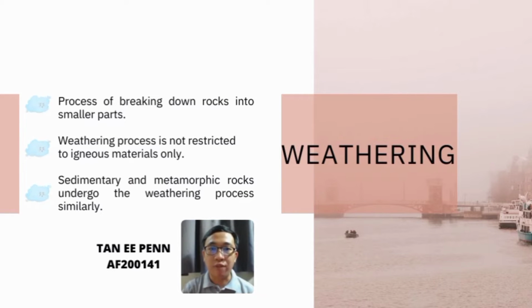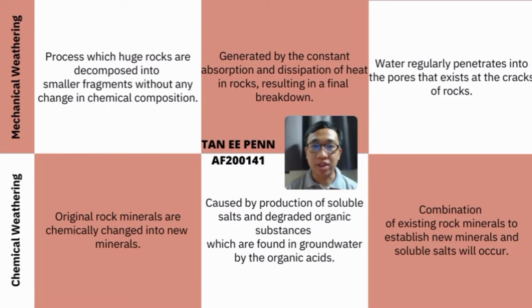Weathering is a process of breaking down rocks into smaller parts. The weathering process is not restricted to igneous materials only. Sedimentary and metamorphic rocks undergo the weathering process similarly. Weathering can be divided into two, which are mechanical weathering and chemical weathering. Mechanical weathering is the process in which huge rocks are decomposed into smaller fragments without any change in chemical composition. Besides, chemical weathering causes the original rock minerals to chemically change into new materials.